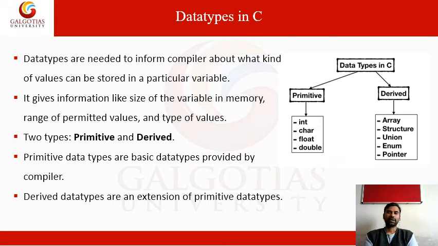A structure is a combination of other primitive data types, for example a student record, where the student name is a string. The primitive data types are provided by the compiler, and the derived data types are just an extension of the primitive data types.